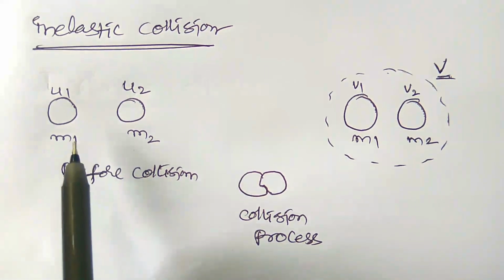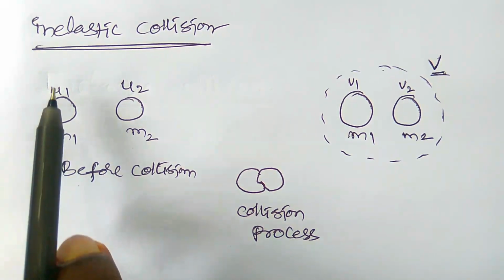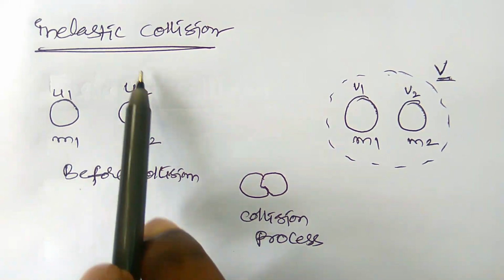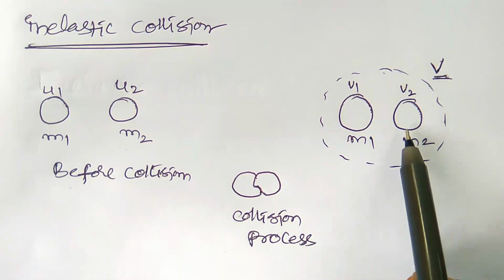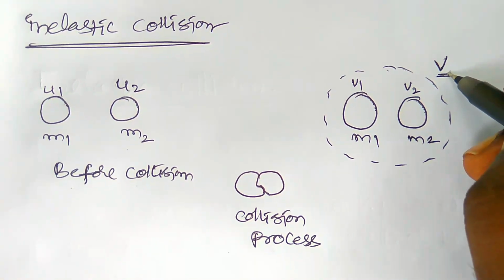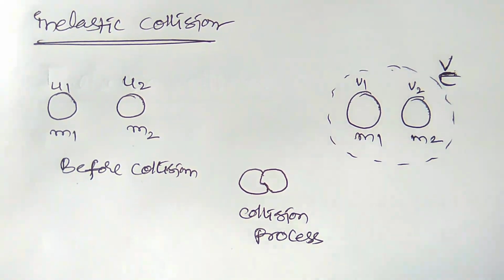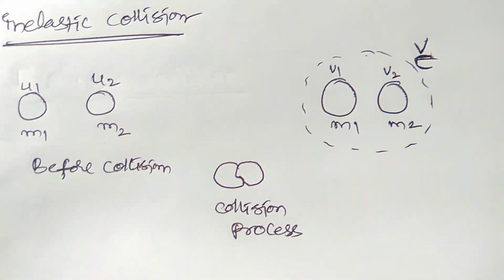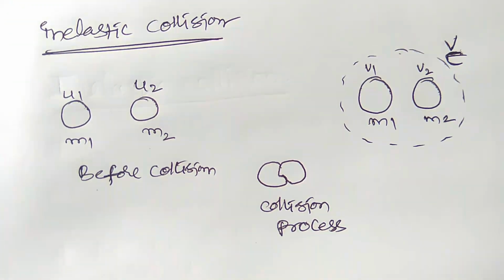Let us see here, m1 and m2 are the two bodies participating in an inelastic collision. They have u1 and u2 as the initial velocities before collision. After collision they move with a common velocity, that is v1 is equal to v2 is equal to vc. C refers to the common velocity, right? Let us write what is the common velocity of the particles participating in the inelastic collision.